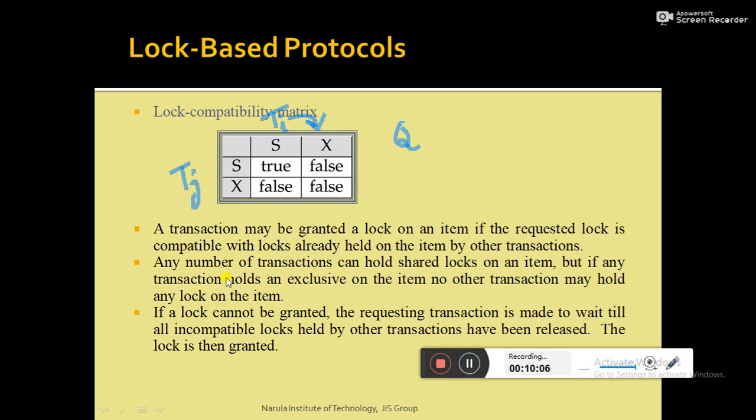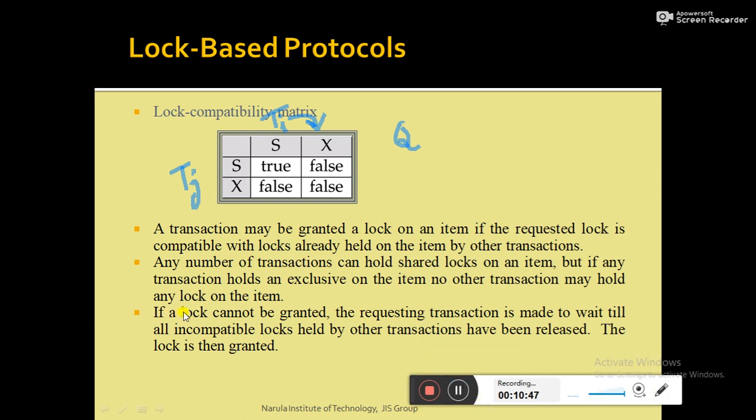So that's what is written here. Any number of transactions can hold a shared mode lock on a particular data item, but if any transaction holds an exclusive mode lock on the data item, then no other transaction may hold any lock on that data item. That means a particular data item can be shared by multiple transactions if the locks are in shared mode. But if any one transaction holds an exclusive mode lock on a particular data item, then no other transaction can hold any lock on that data item.